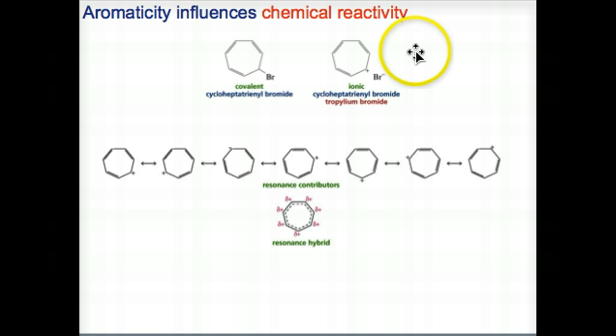Of course, here it is on the right. Every one of the carbons in the ring is sp2 hybridized. It's going to be soluble in polar solvents like water. This one on the left is not aromatic, and it's going to be soluble in nonpolar solvents. The resonance contributors and resonance hybrids show stability in the ionic form. The resonance contributors of the ionic form are shown down here, and then the resonance hybrid.